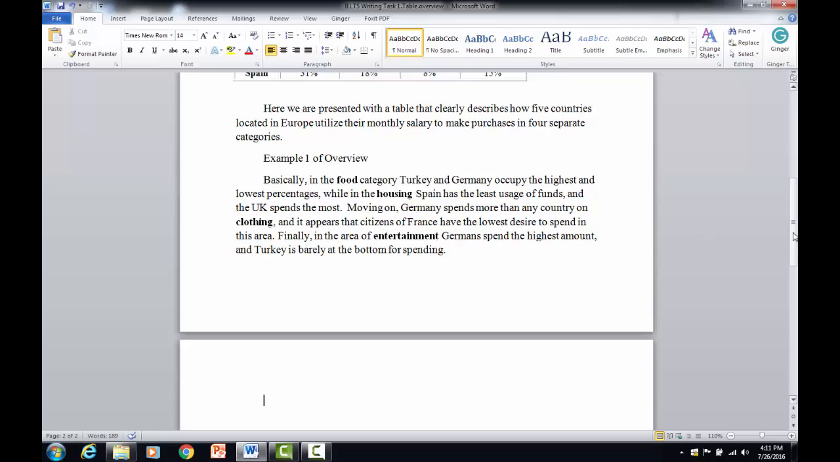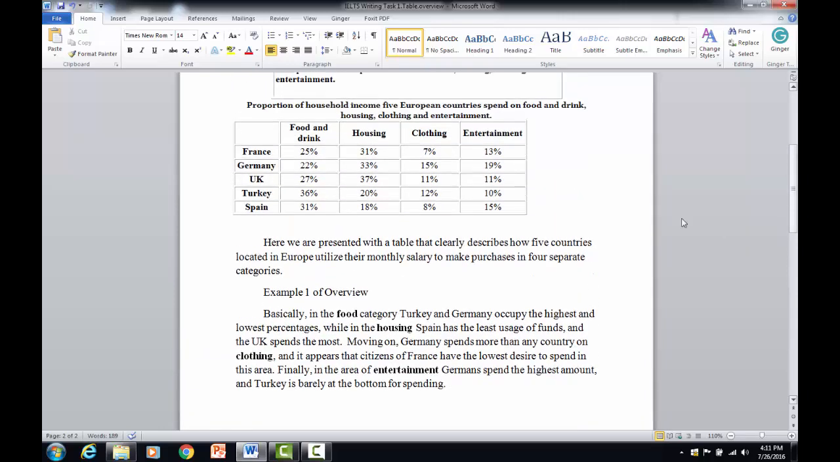All right, so this is what our overview paragraph looks like for the table here. This is our example of the overview paragraph. We have our high-low for the food category, we have our high-low for the housing category, and then we have our high-low for the entertainment category also.